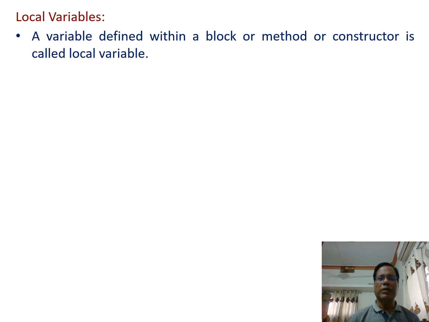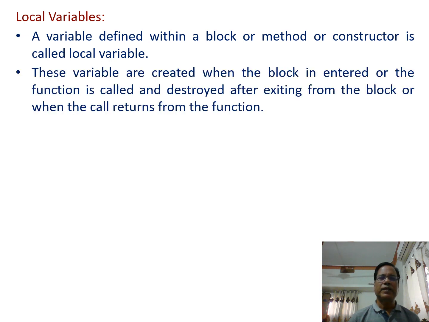What are local variables? A variable defined within a block or method or constructor is called a local variable. These variables are created when the block is entered or the function is called, and destroyed after exiting from the block or when the call returns from the function.